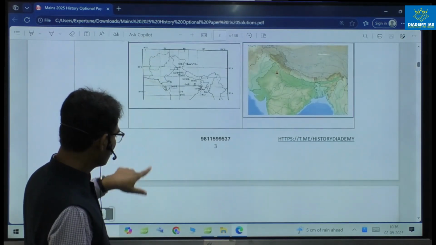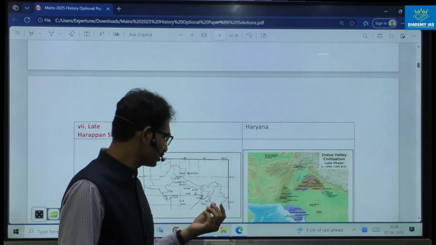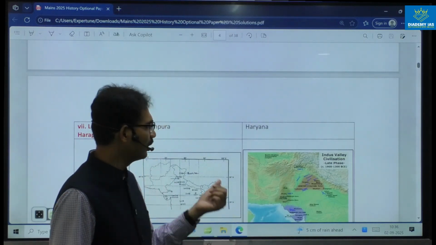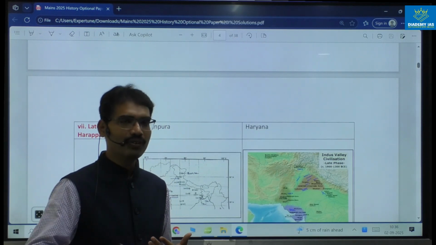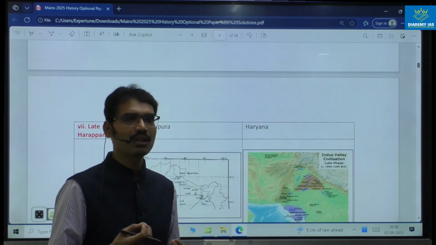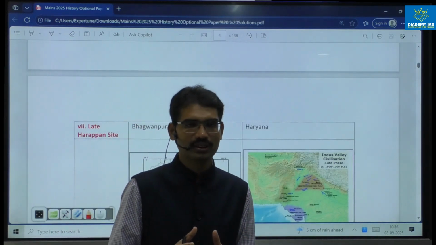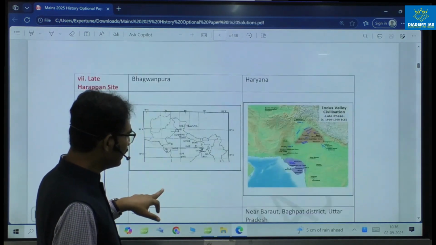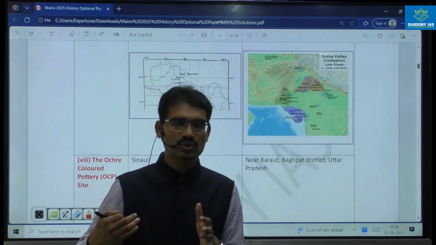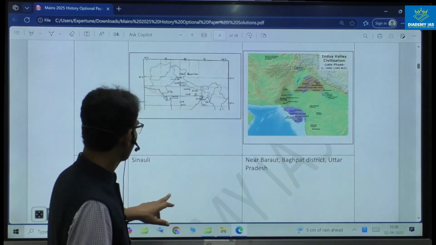Next one, again close to that area, late Harappan site. Again close to that Haryana, Bhagavanpura. There is one important site, Bhagavanpura, late Harappan. It has Vedic evidences also, like a 13-roomed hall. It appears to be one of the important houses for a chief in the Vedic time period. Late Harappan, so it is an indication. It is an evidence to show some kind of connection between late Harappans and Vedic also.